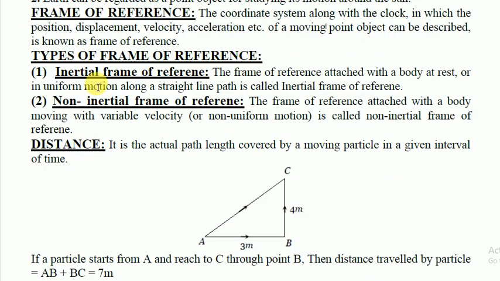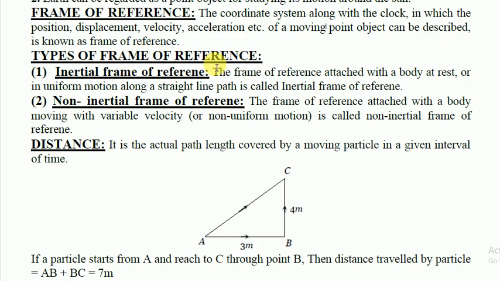Now the next one, types of frame of reference. The coordinate system along with the clock in which the position, displacement, velocity, and acceleration of a moving point object can be described is known as a frame of reference. It means that a frame of reference is a system which is used to measure the position and motion of different bodies. This system consists of directions as well as a time machine, which is a clock.